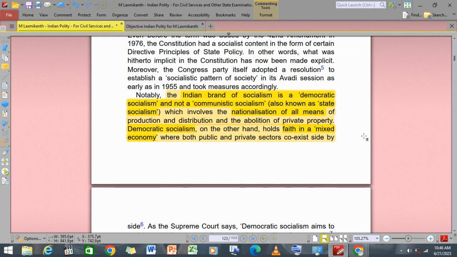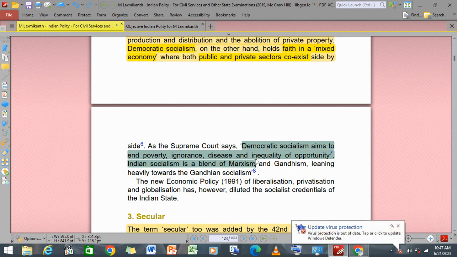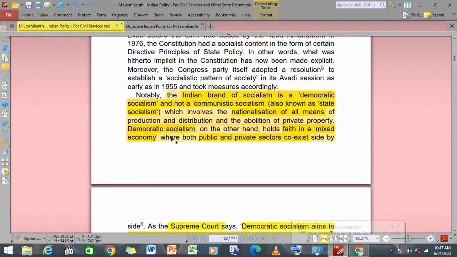Truly, socialist means the abolition of private property, originally. But in democratic socialism, it is faith in a mixed economy, that means both public and private sectors coexist side by side. All right, and the Supreme Court says that democratic socialism aims to end disease and inequality of opportunities. Socialism is a blend of Marxism and Gandhism, leaning heavily towards Gandhian socialism. Right? This is what the Supreme Court said about it.